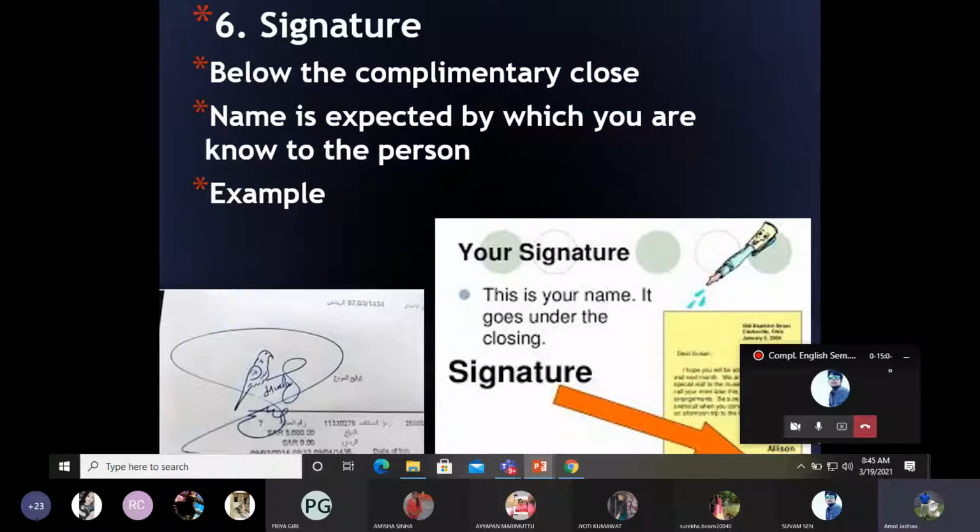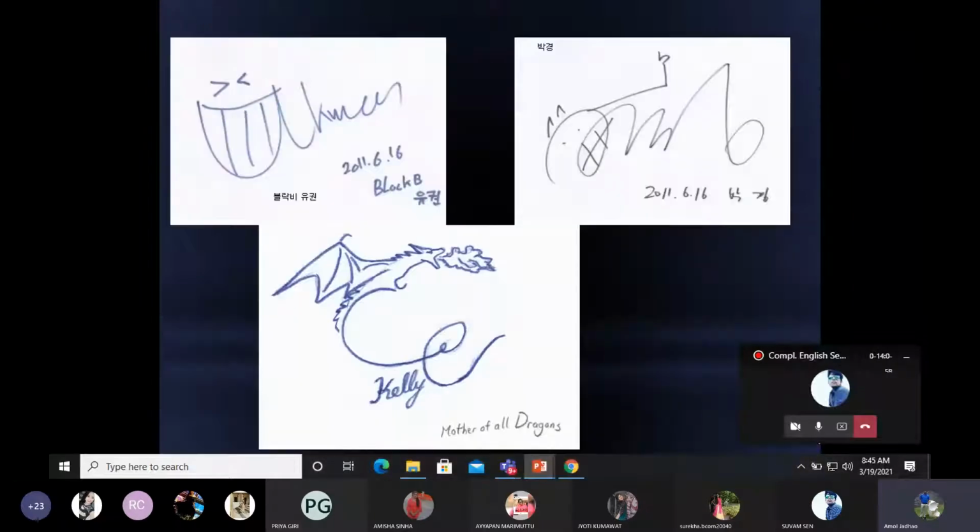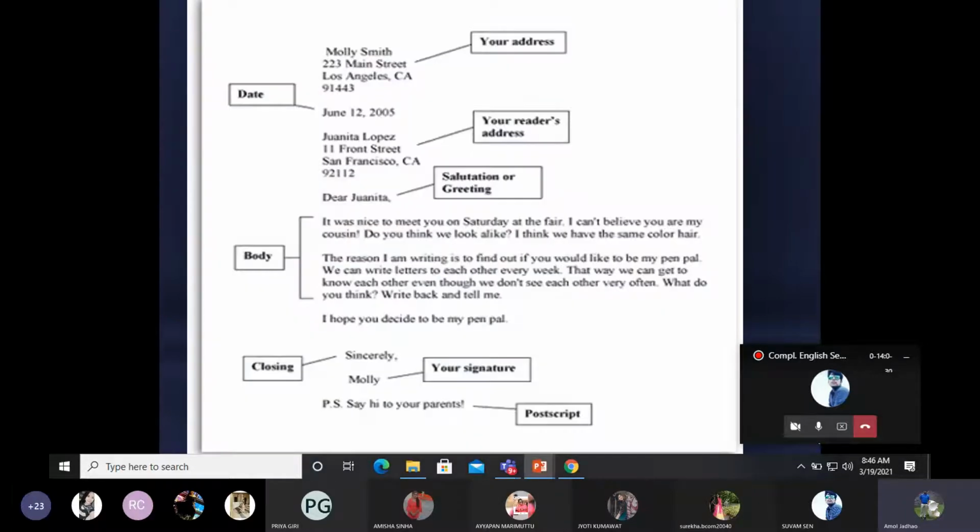Okay. And these are some examples where you can find creative signatures made by people. So you will have to write it right below the complimentary clause. These were some of the creative signatures that we had discussed in the previous session. So you can be creative enough when it comes to informal letters. I don't think that this is quite acceptable in case of formal letters, right? So it won't suit the format. So have you understood this?